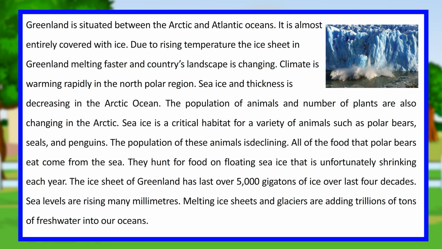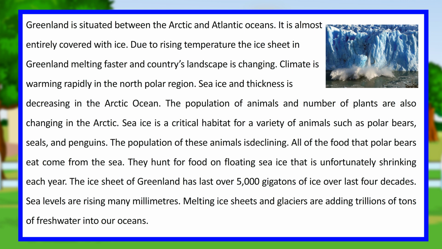All of the food that polar bears eat comes from the sea. They hunt for food on floating sea ice that is unfortunately shrinking each year. The ice sheet of Greenland has lost over 5,000 gigatons of ice over the last 4 decades. Sea levels are rising many millimeters.